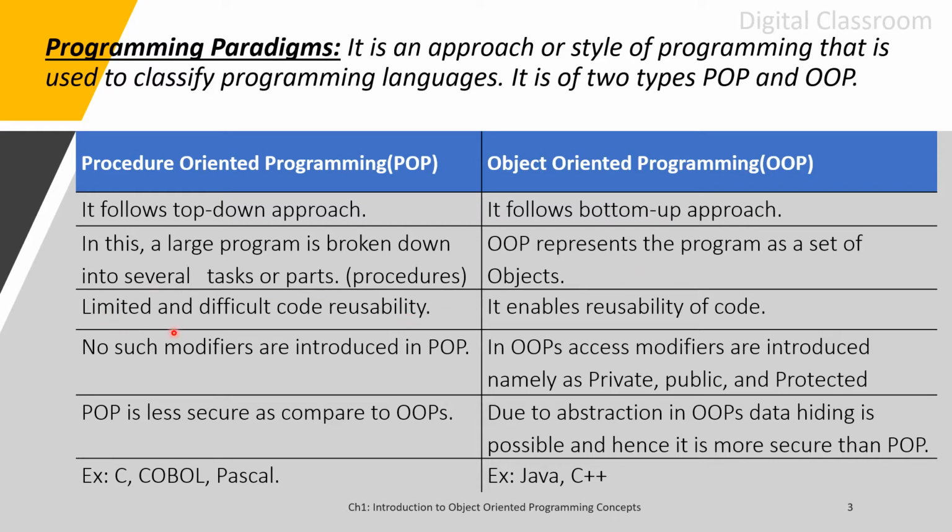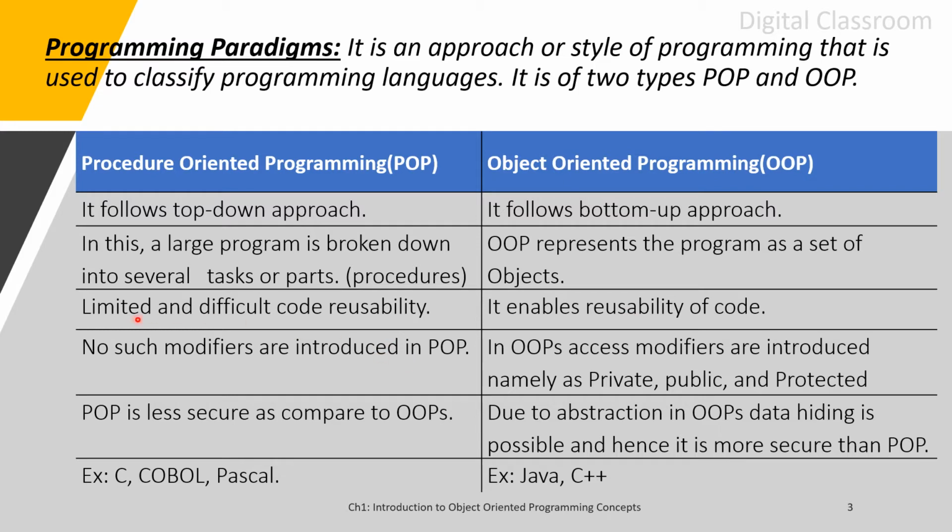In case of POP, there is a limited and difficult code reusability. It is very difficult to use the code because each procedure or each function is written separately or independently. But since in OOP the functions or methods are dependent here, we can reuse the existing code. And also principles of object oriented programming concept support reusing the existing code.